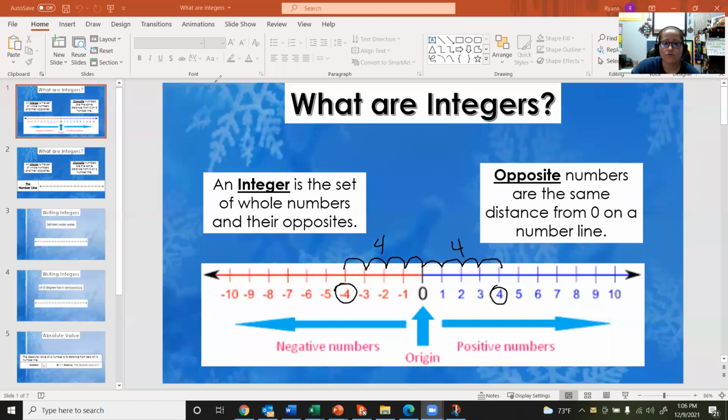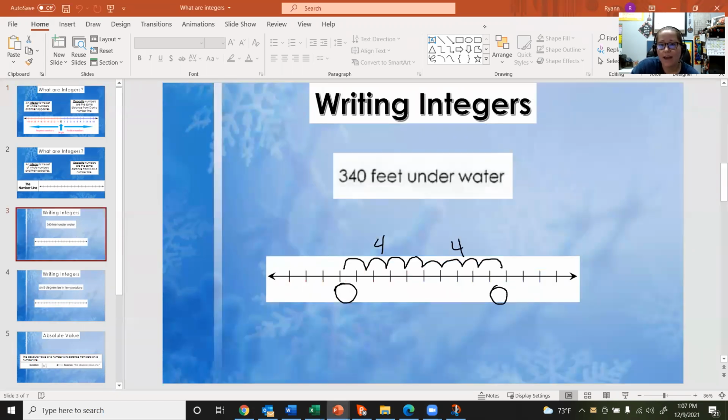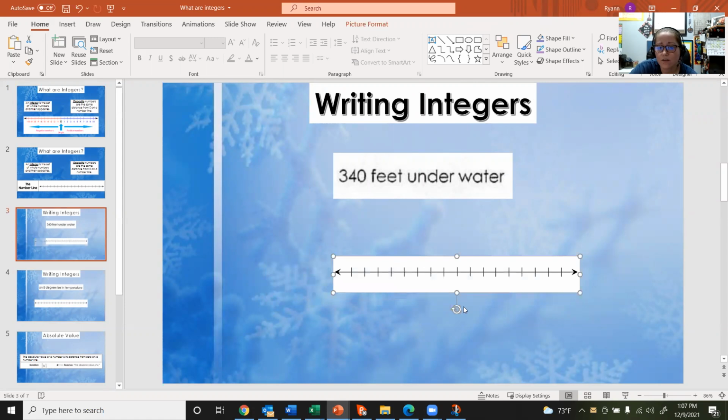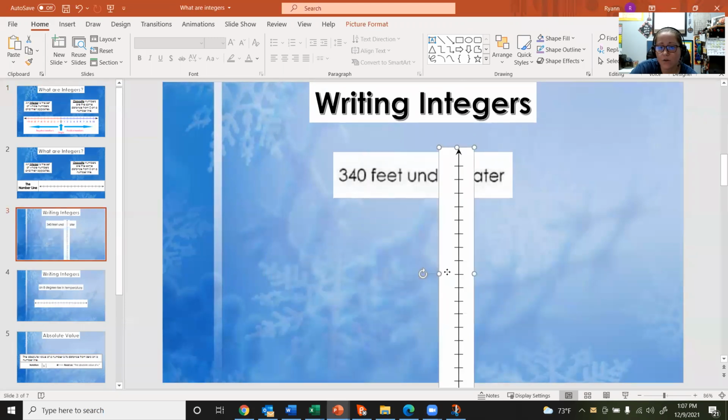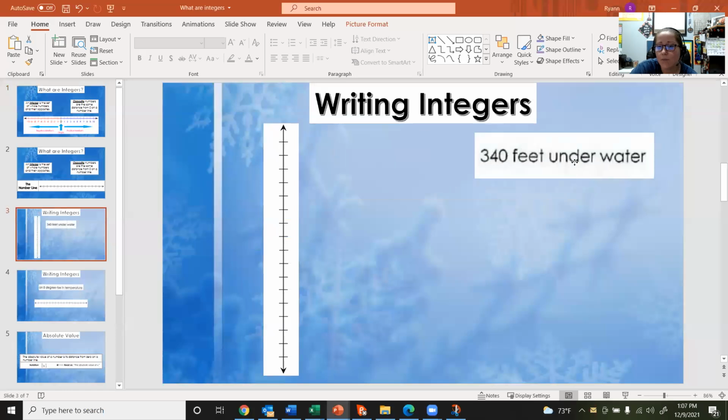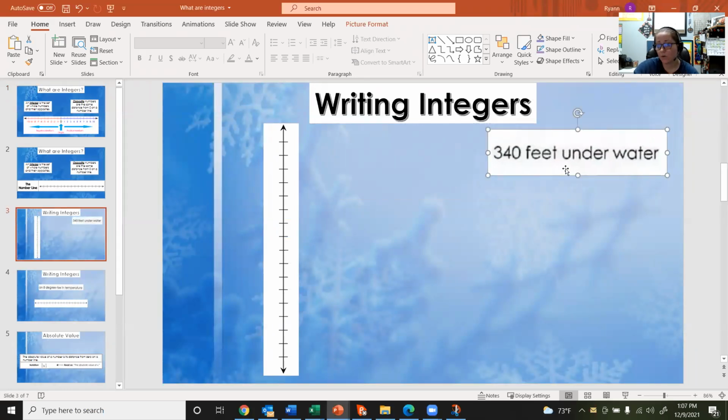So we can look at writing integers now that we've looked at positive and negative numbers and defining opposites. We can look at writing integers by using a number line and deciding if this situation is going to be written as a positive or a negative integer. Now we have this number line below, but I'm actually going to take this number line, which is horizontal, and spin it to be vertical. It does not lose any importance as a number line if it's horizontal or if it's vertical. It's going to give you the same information either way.